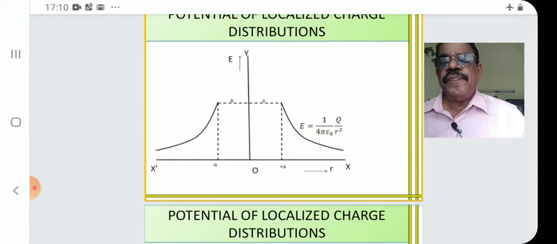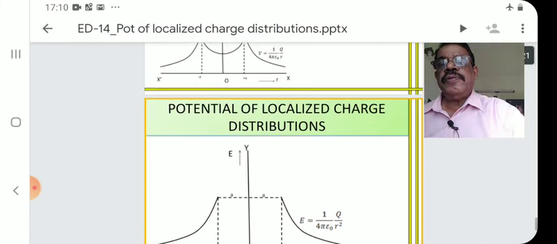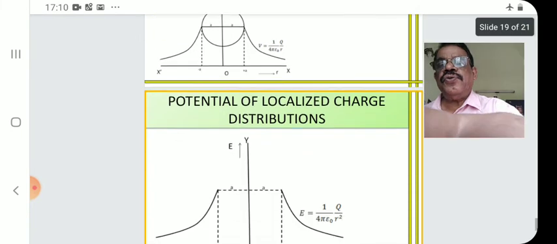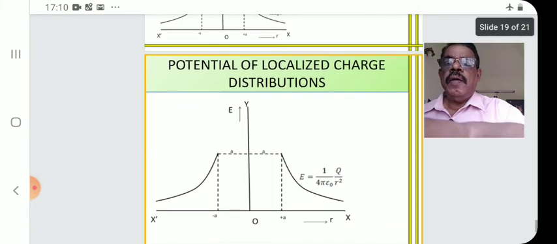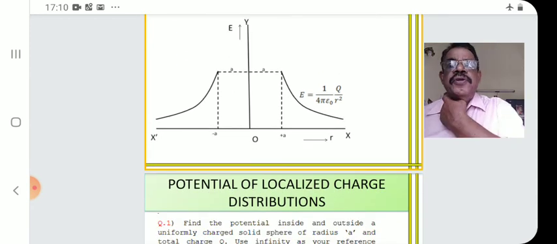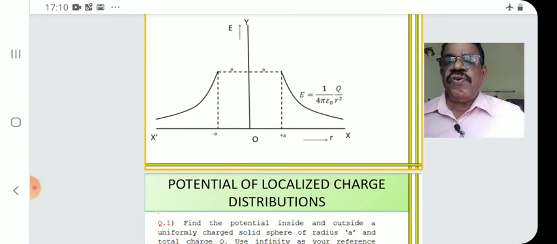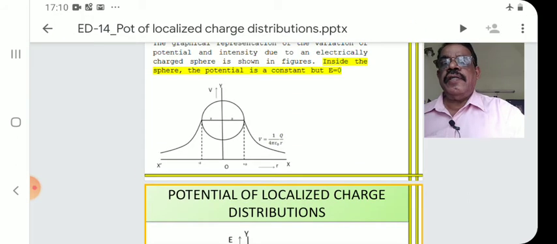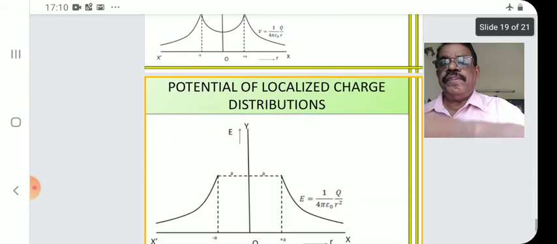That's the difference. So the two graphs you can compare and study. In one examination, the two graphs were questions. So you remember, when we draw the graph for a field, inside the region of the sphere there is no field, outside there is. But potential inside is a constant value.